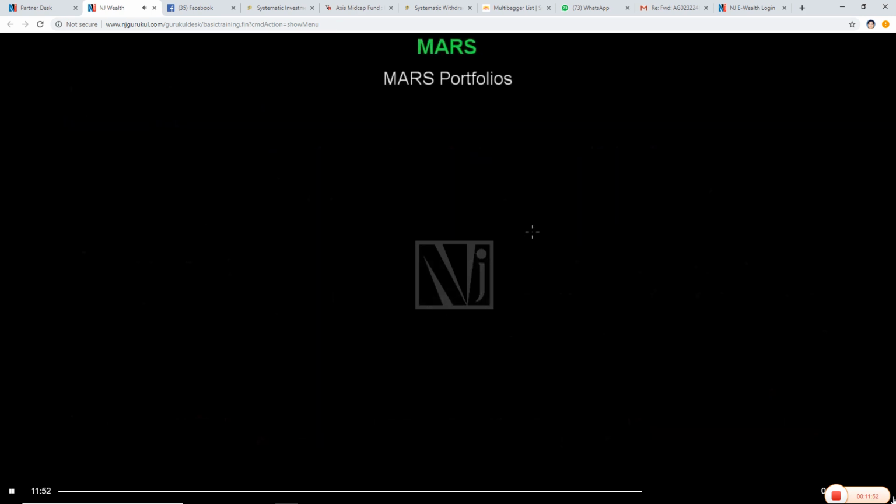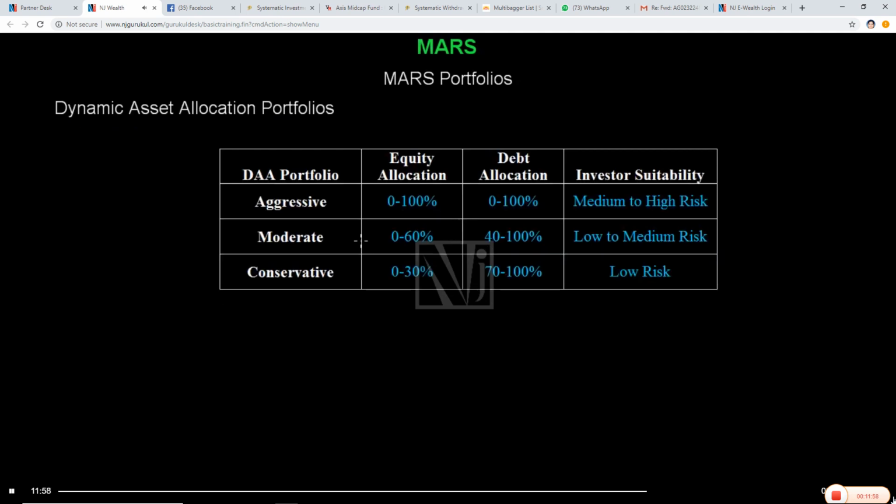Next we have the different types of portfolios that NJ Mars offers to different types of investors. Under dynamic asset allocation, there are three types of portfolios available: aggressive, moderate, and conservative. In the aggressive portfolio, the equity allocation can go up to 100%. So this means when the markets are favorable, it can even be a 100% equity portfolio. This portfolio is suitable for medium to high risk profile investors.